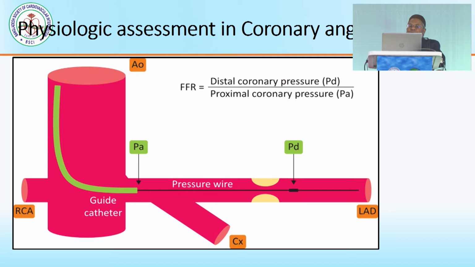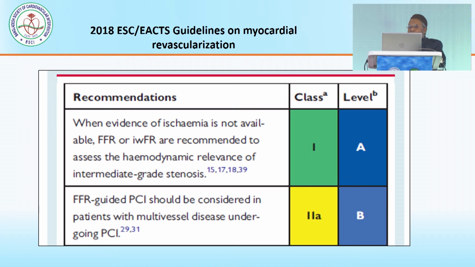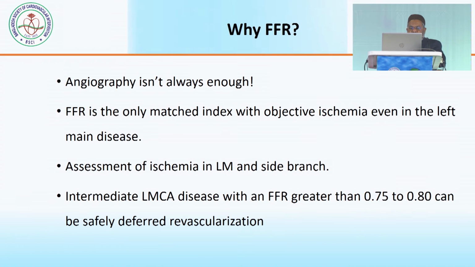And then comes the physiological assessment of coronary angioplasty, and we know there is FFR, and we do this FFR for different reasons. When evidence of ischemia is not available, FFR or iFR are recommended to assess the hemodynamic relevance of intermediate grade stenosis. This is a class 1 indication.